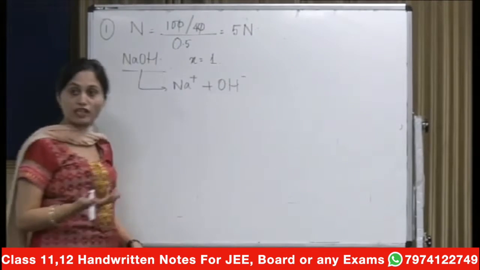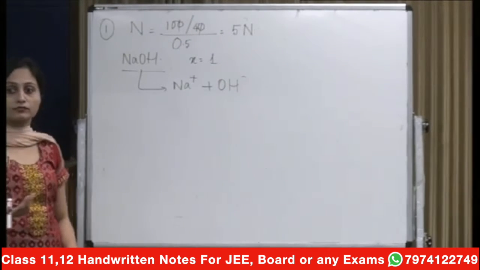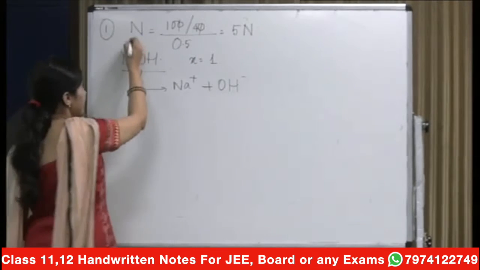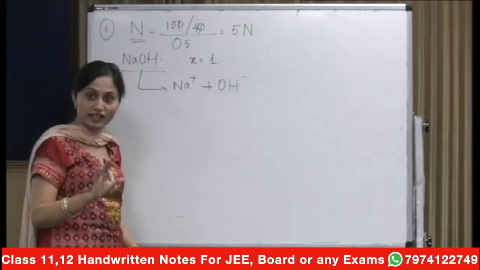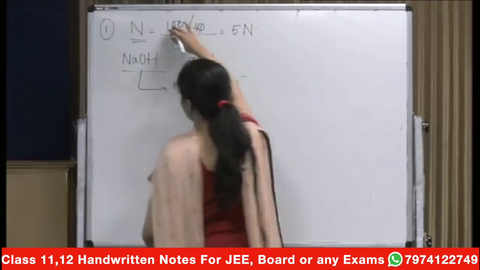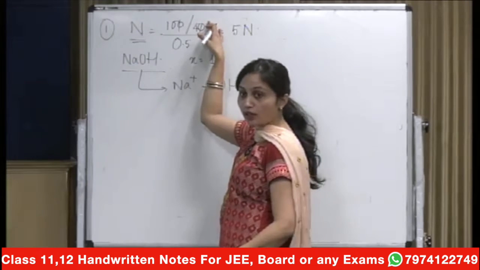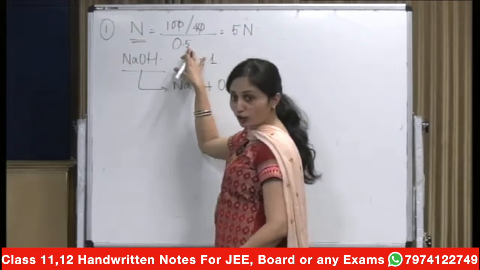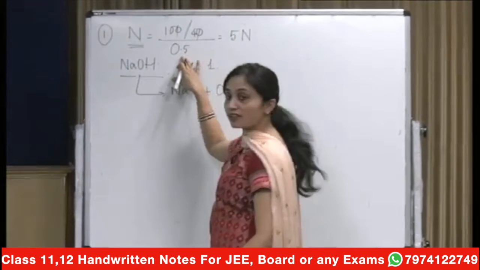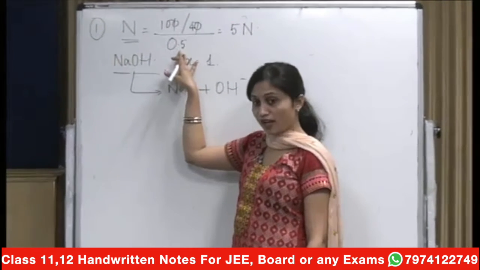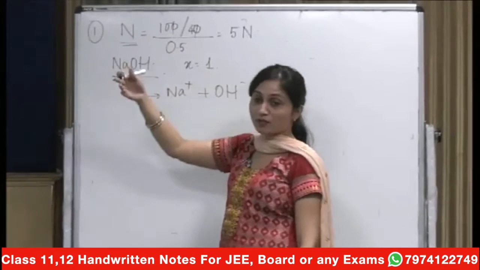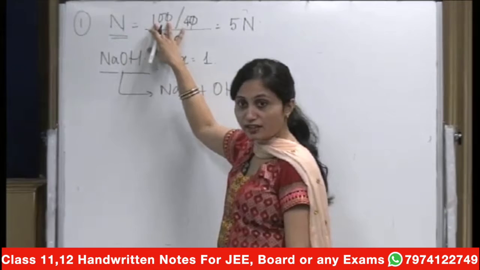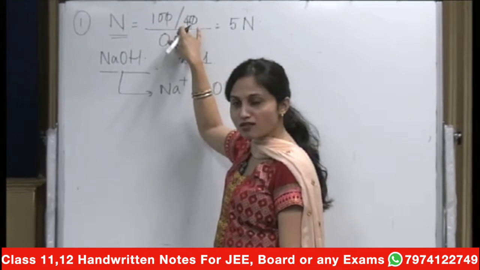So even if you check the charges, this is normality. I am just coming to molarity. What is normality? That is equal to number of gram equivalents upon volume in liters. Volume is already given in liters, how much? 0.5 liters. What is the number of gram equivalents? Given mass 100 upon equivalent mass.